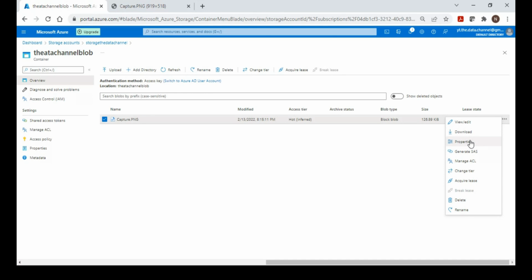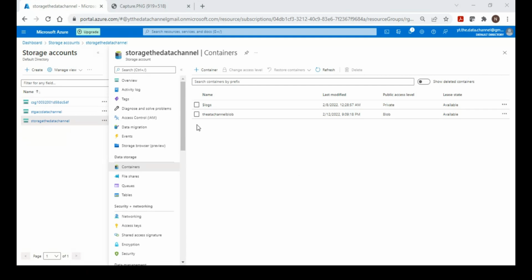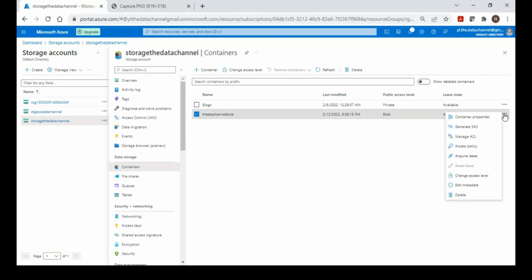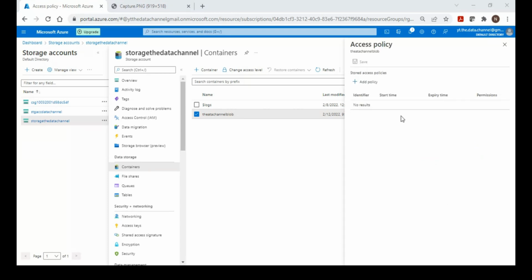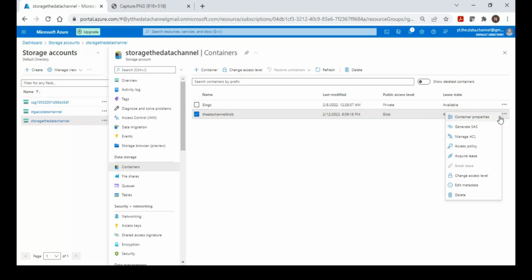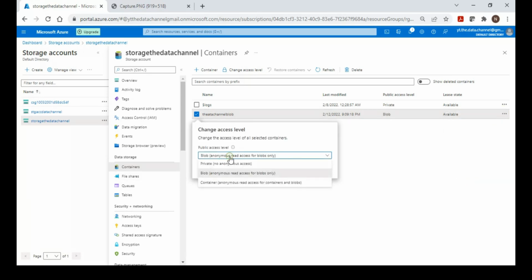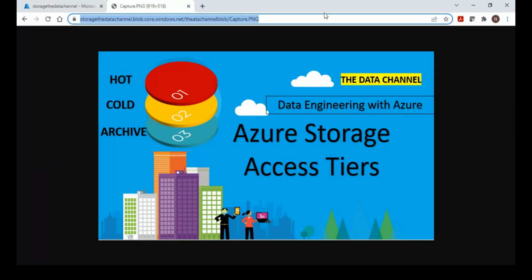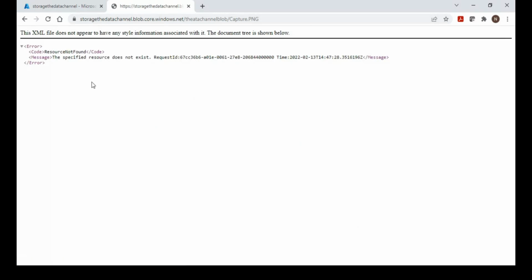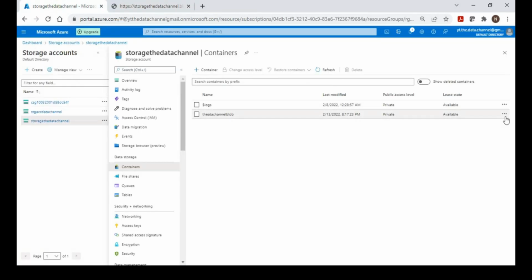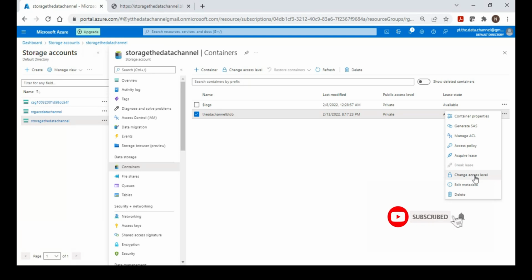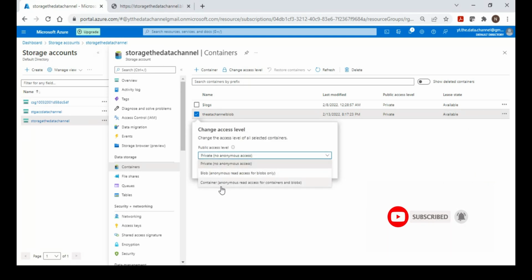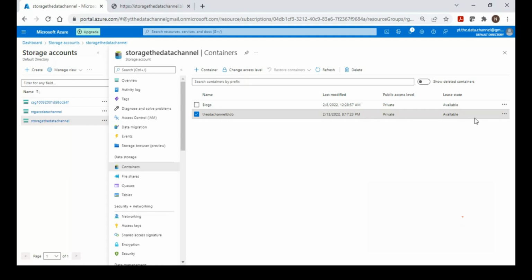Now I came back to the blob, and if I go to change access level, it is now blob anonymous. If I make the blob private, this is the access level, then I might not be able to access this blob storage. It gives an error. That's the difference. Whether you want to share it or not is decided by the access level. So it's private, blob, and container, which are the different levels.